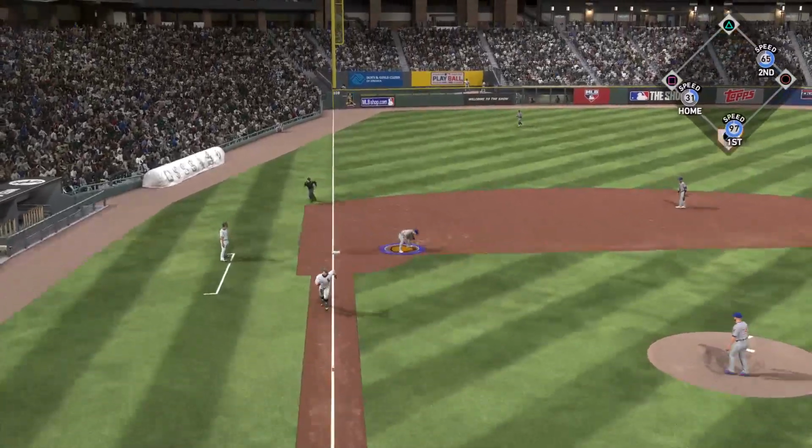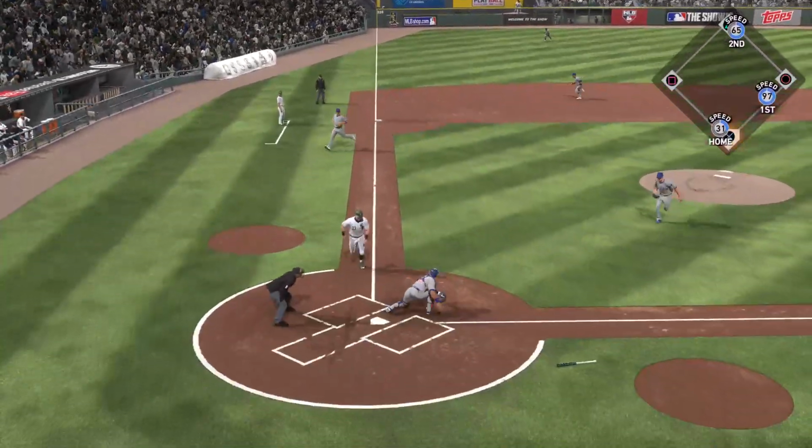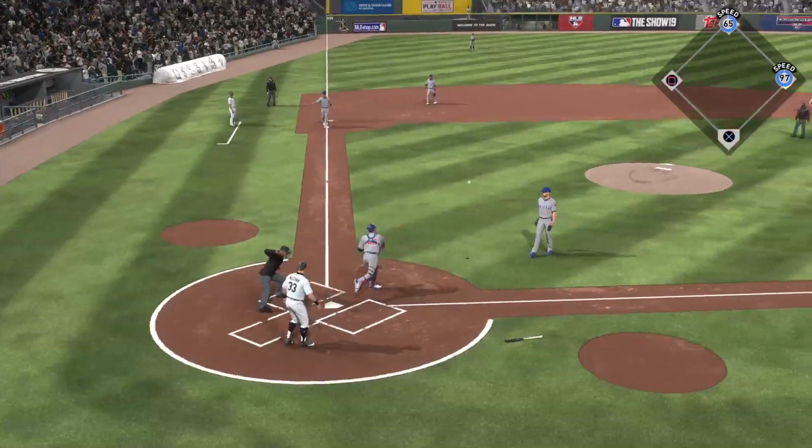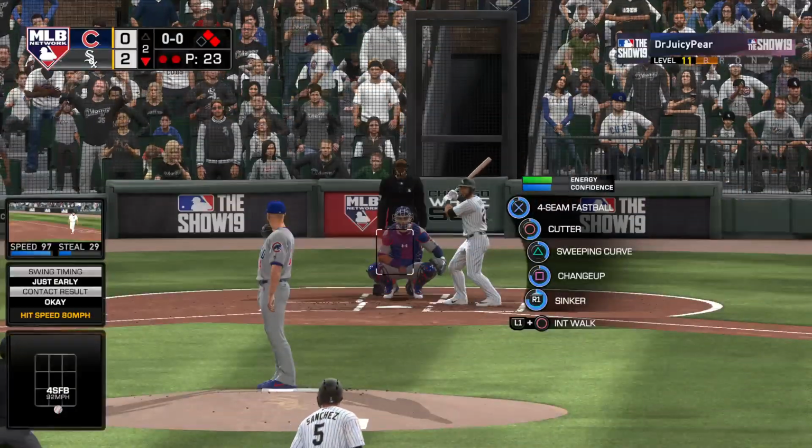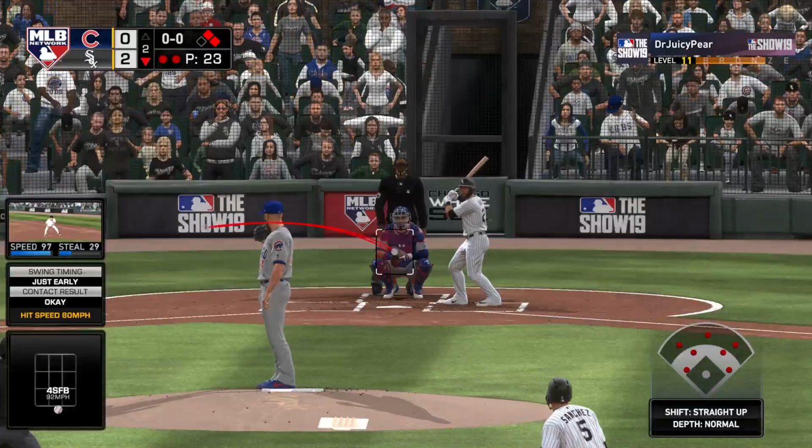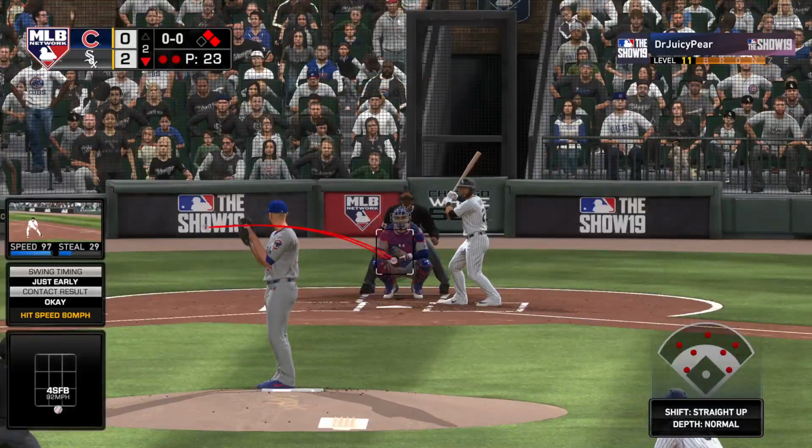A ground ball to third, and they could get two. A play at the plate. The tag, and he's out at the plate. But he'll put this in his pocket and be content with just the one out. Up next for the White Sox, striding in once again, Leury Garcia.